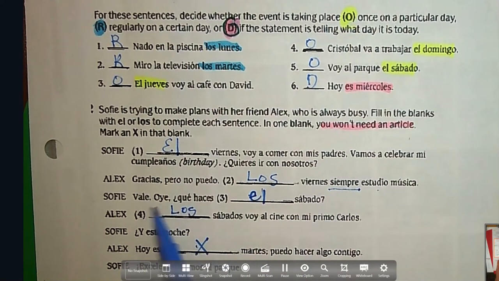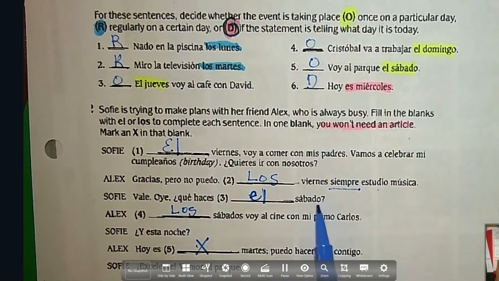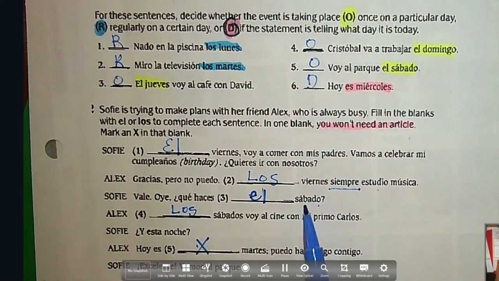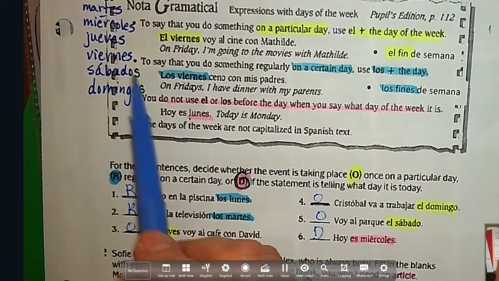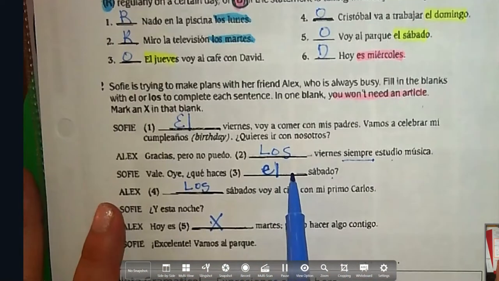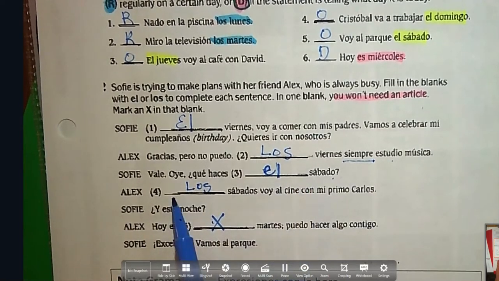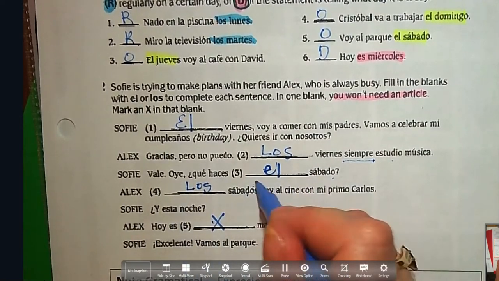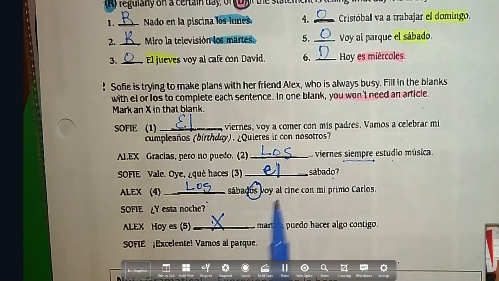Let's check and see how you did. Oye, listen. ¿Qué haces? What do you do on Saturday? Okay, notice that's not plural. And remember that with Sunday and Saturday, if we're going to say on Saturdays, we would have to make it plural. So it's singular. So what are you doing on Saturday, not on Saturdays? Well, on Saturdays, notice how it's plural. So it should be los. I go to the movies with my cousin Carlos.